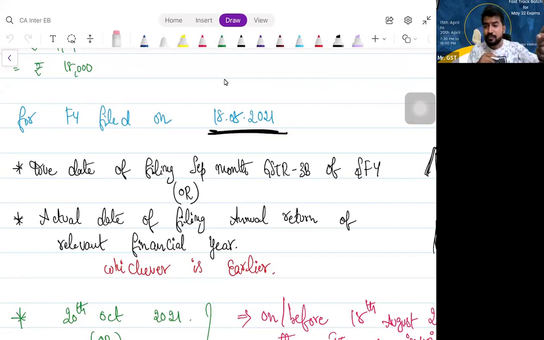In the succeeding financial year, there is a September month. For that September month, what is the due date for filing GSTR 3B? October 20th. Clear? Or, for the financial year for which you are worried about your ITC, that financial year's annual return when you are actually filing. You compare these two dates, whichever is earlier.